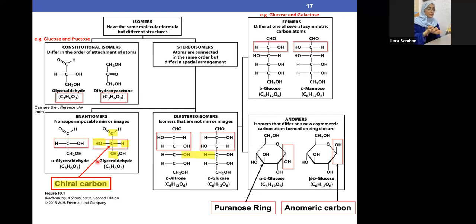Just for the sake of memorizing it, know that L is left. So the OH is on the left-hand side. Once the OH is on the left, it's L, and then we can write the name of the carbohydrate molecule. Once it's called D, that means the OH is on the right side. So now L and D are clear.